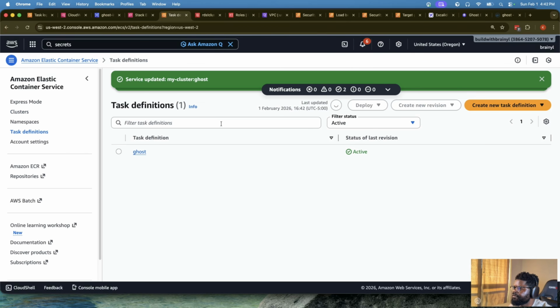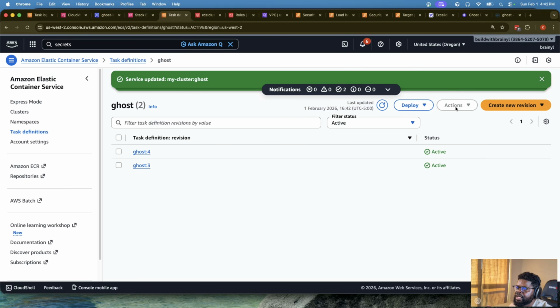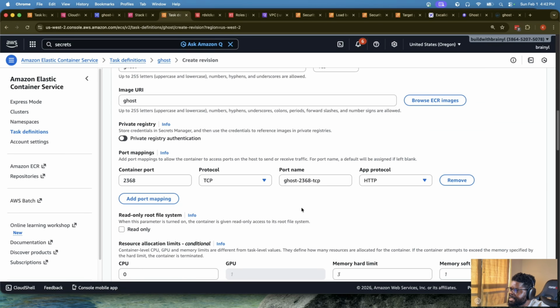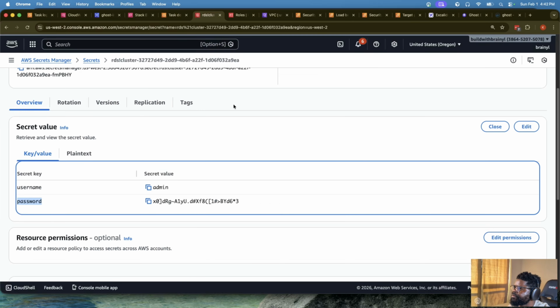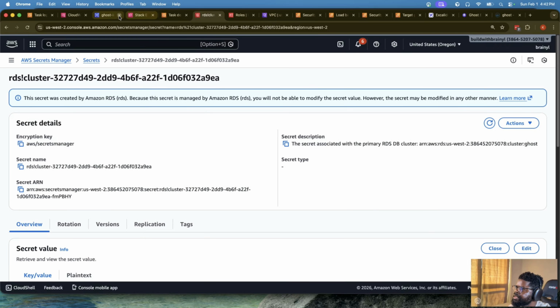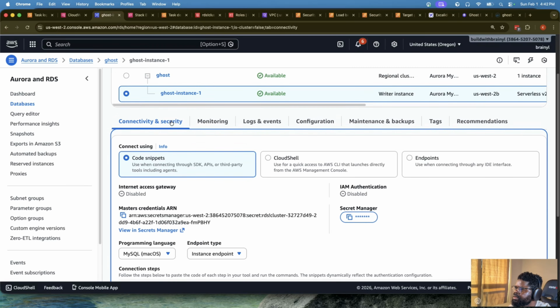So let's go back to the task definition. Let's create a new revision and see what that host value is. Which one is this? This is the database. This is the host. I thought this is correct. Where did we get the host value from? Let's check the database.